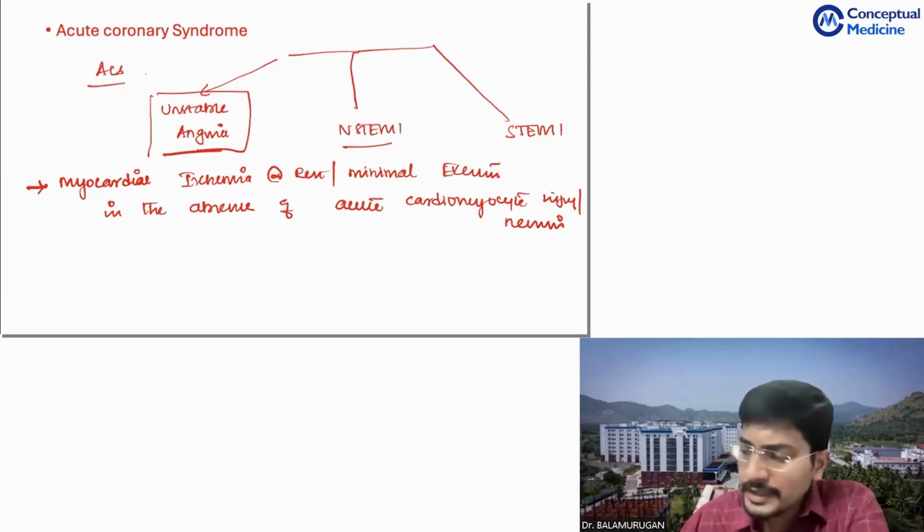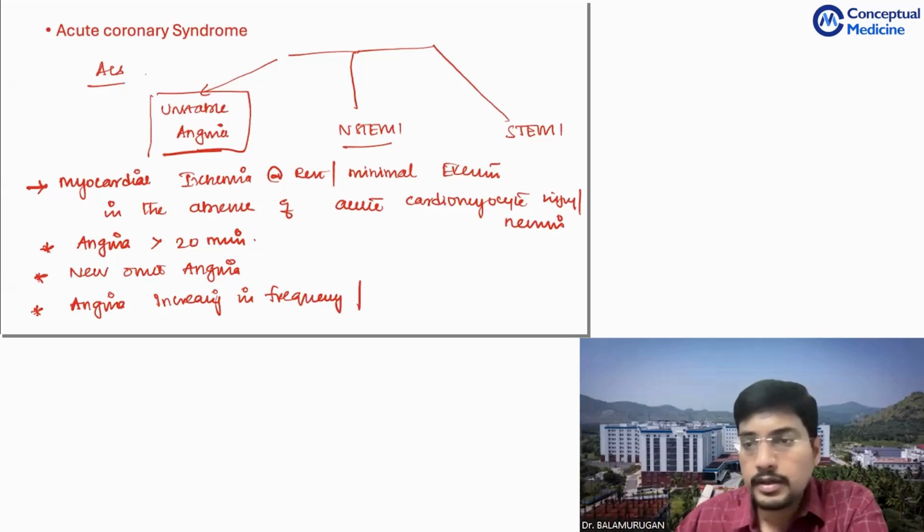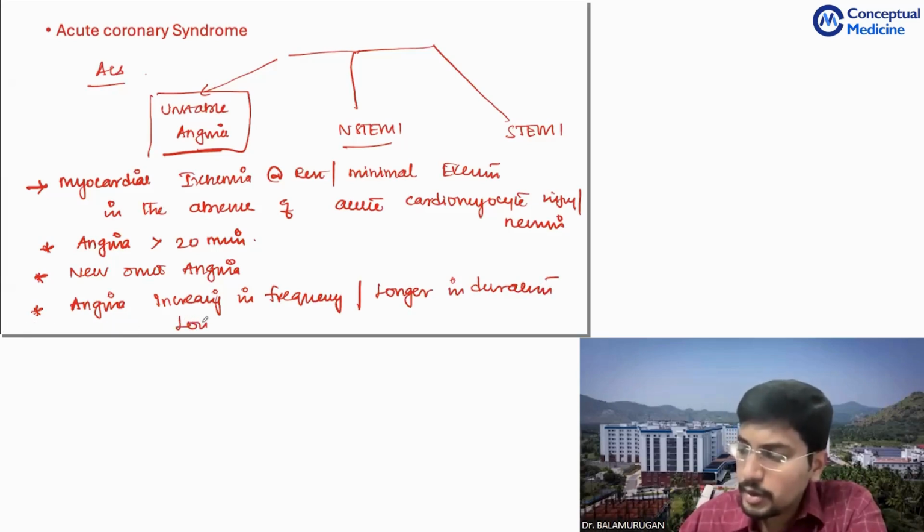This is characterized by these classical findings. What are they? You have prolonged angina lasting for more than 20 minutes, or it can be a new onset angina, recent onset angina, or angina that is increasing in frequency, or longer in duration, or lower in threshold.